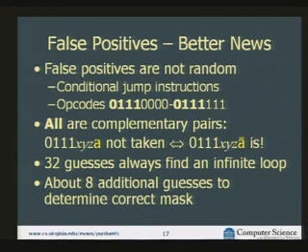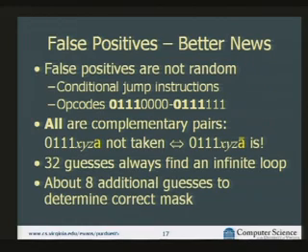And they come in complementary pairs. And what that means is if the last bit is a 0 and the jump would not be taken, then the complementary instruction with the last bit of a 1 would always be taken. So you can think of one of these as jump if zero, one of them as jump if non-zero. And all 16 of the conditional jump instructions have this property. That if we flip the last bit, one of those 2 is guaranteed to be taken. So this means with just 32 guesses, we can always find at least one infinite loop.